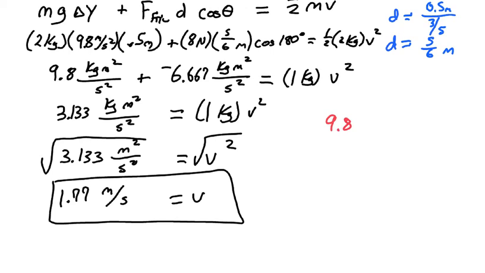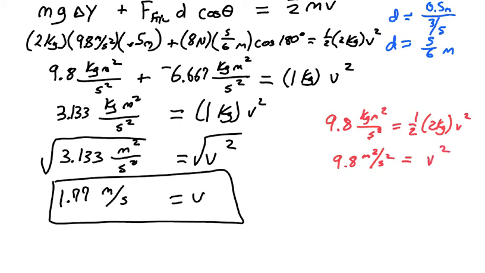So we'd have 9.8 kilogram meters squared per second squared equals 1/2 times 2 kilograms times v squared. And so I multiply the 1/2 and the 2, that gives us just 1 kilogram, and divide both sides, so I get 9.8 meters squared per second squared equals v squared.